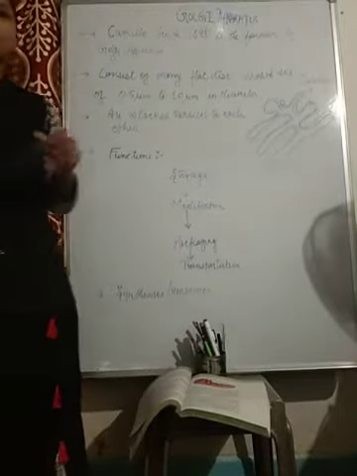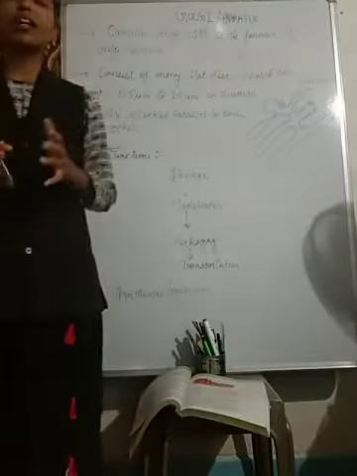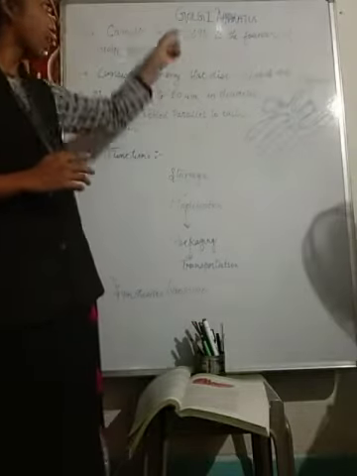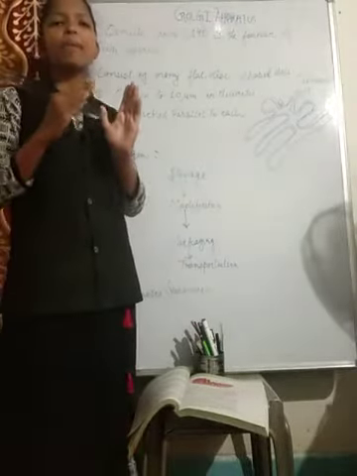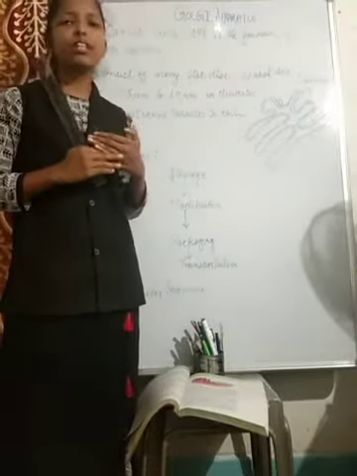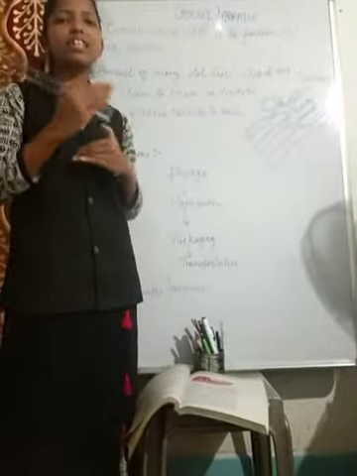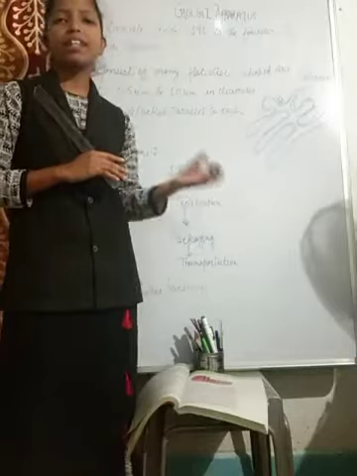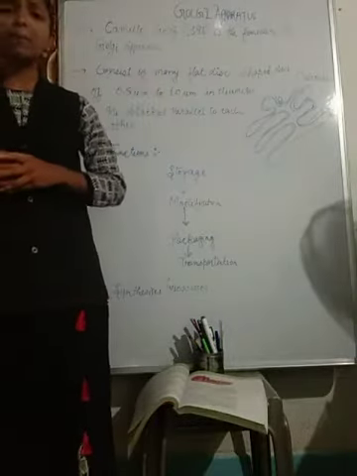In the last block, we studied the endoplasmic reticulum, right? So now we are going to the next organelle, that is the Golgi apparatus. This Golgi apparatus is the nearest organelle to the nucleus, and whatever is synthesized in the endoplasmic reticulum, that is the protein, fats and lipids, is transferred to this Golgi apparatus.